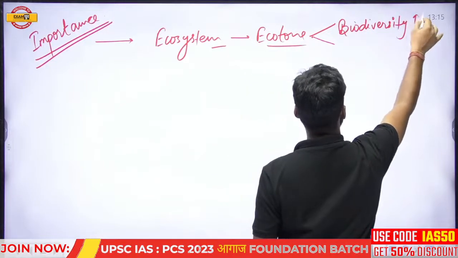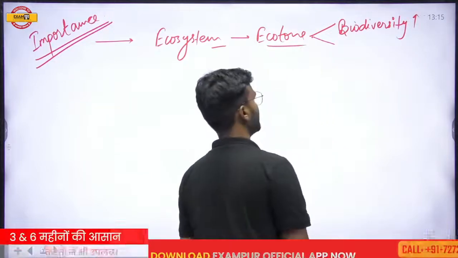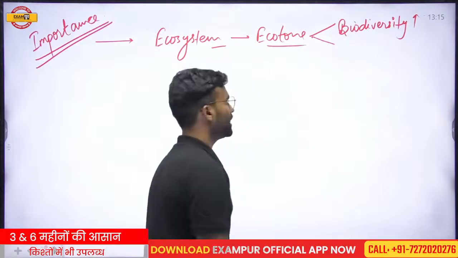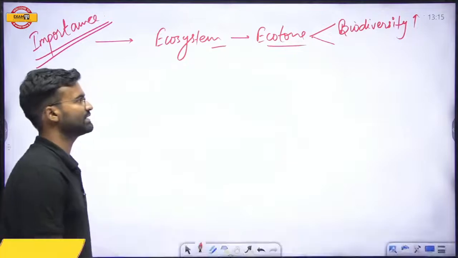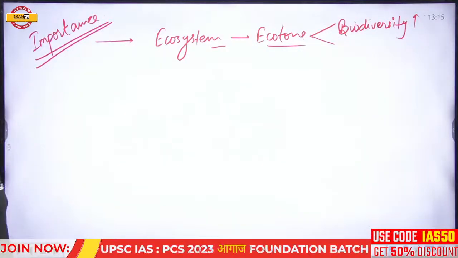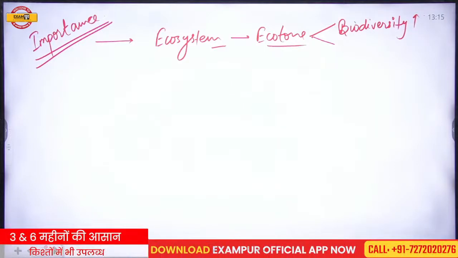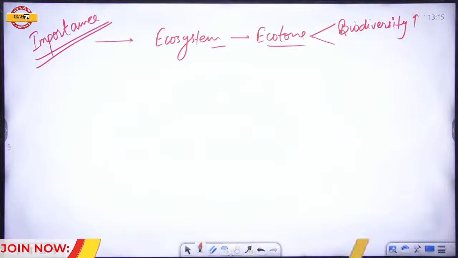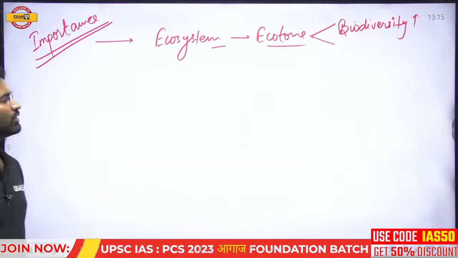So for biodiversity conservation, it is very important. So wetlands are a zone of the ecotone, and that is why they conserve biodiversity.